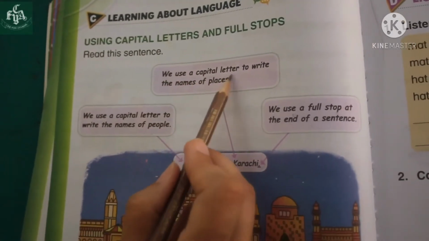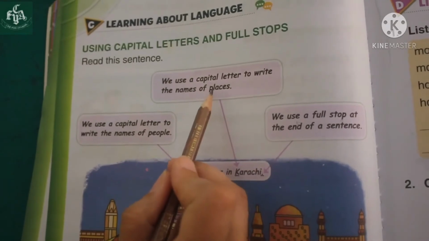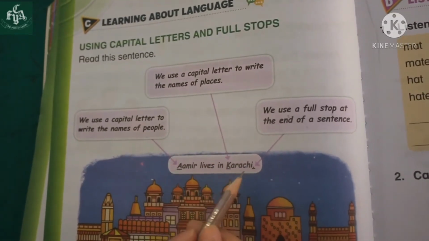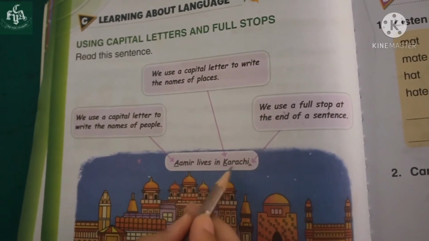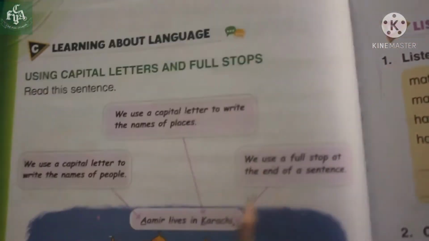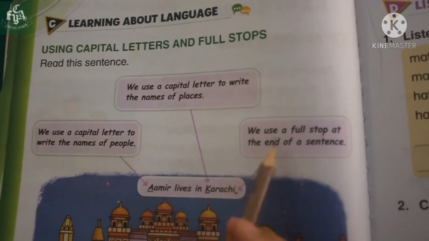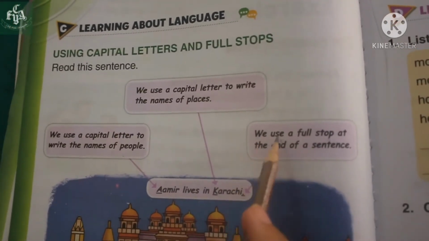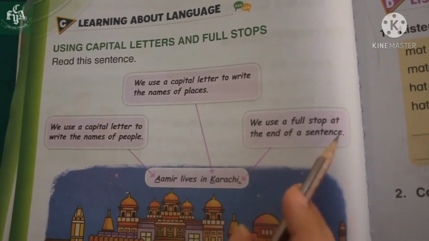We use a capital letter to write the names of places. We also write the first letter of the name of a place as a capital letter. Now we use a full stop at the end of a sentence.